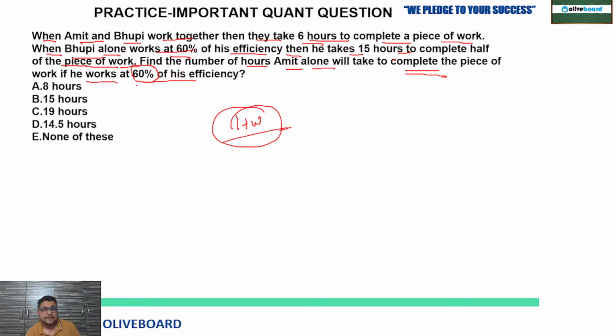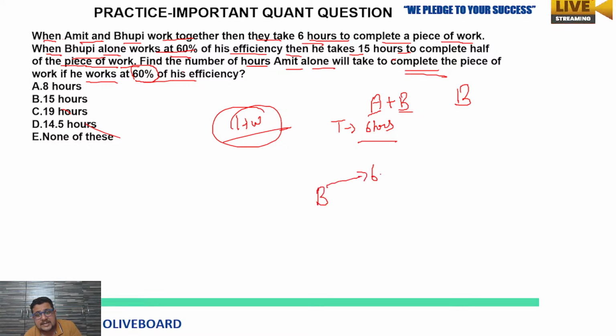Now let's see. What are they asking here? When Amit and Bhupi work together, so Amit plus Bhupi, A plus B. Amit means A, Bhupi means B. So when they work together, they are taking 6 hours. Clear? Now, 6 hours to complete a piece of work. When Bhupi alone works at 60% of his efficiency, now they are talking about Bhupi.